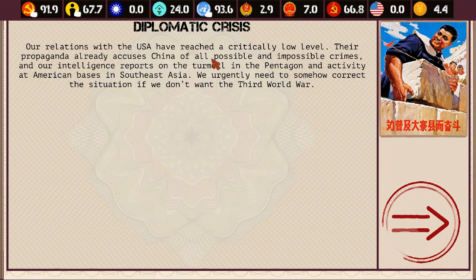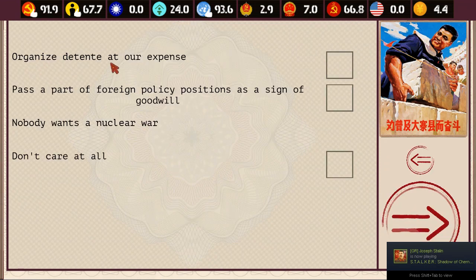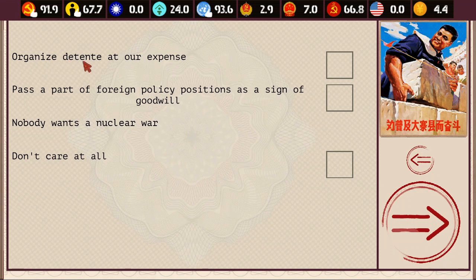Their propaganda already accuses China of all possible and impossible crimes, and our intelligence reports on the turmoil in the Pentagon and activity at American bases in Southeast Asia. We urgently need to somehow correct the situation if we don't want the Third World War. So, we have 3 choices.